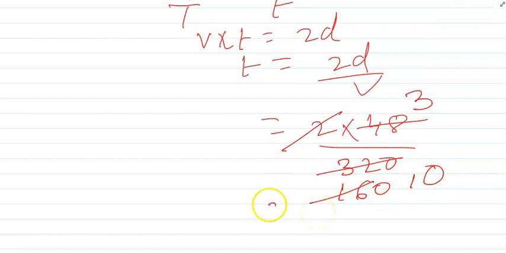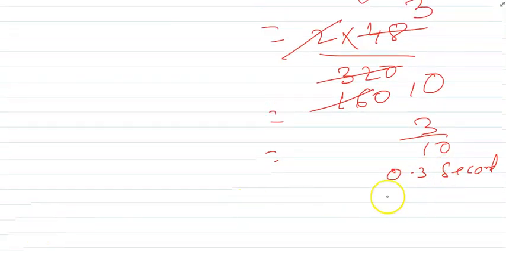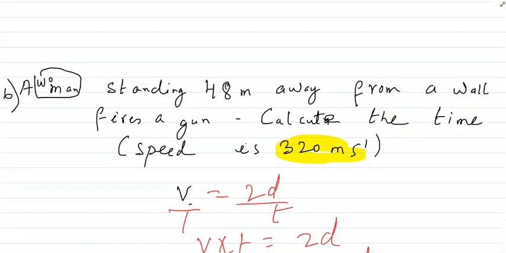So the answer is 3 by 10, that means 0.3 second. Till now, any doubt you can ask me. So 0.3 second, this is the answer.